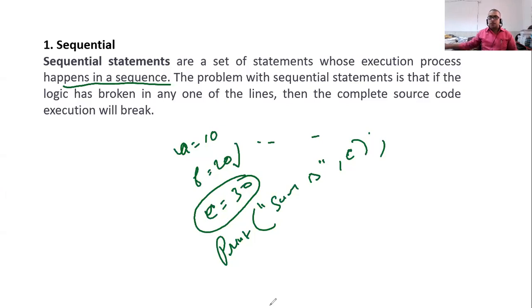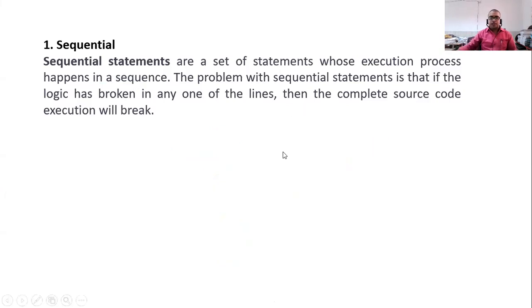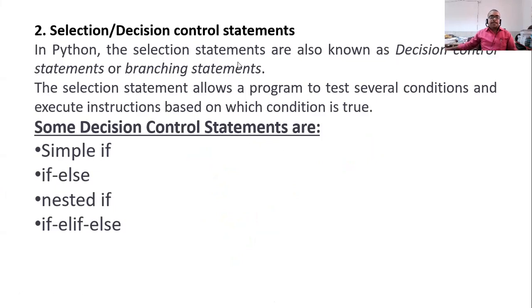I hope you would have understood it. This is called the sequential execution of the code. So I don't think that you would have any problem in the sequential execution. Now, then is the selection. I have told you the code to be executed is selected. The code to be executed is selected.